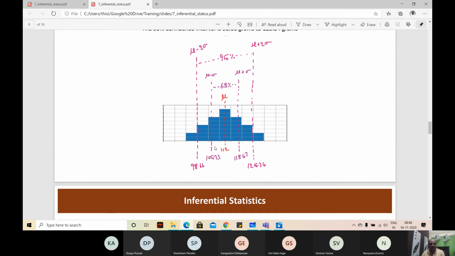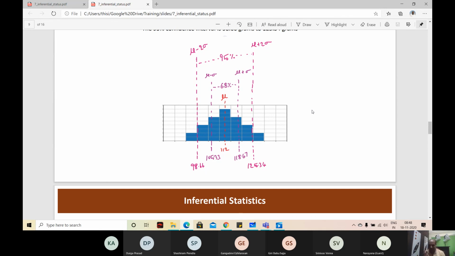When I say data here, what is data? The mean of the apples is the data here, because it is a sampling distribution of mean. So the mean of apples is going to be within 105 and 118, 68% of the data. 95% of the means of apples is going to be within 98 and 125, right? Around 94% confident. So we can say for the confidence interval 100 and 124, we are 94% confident.